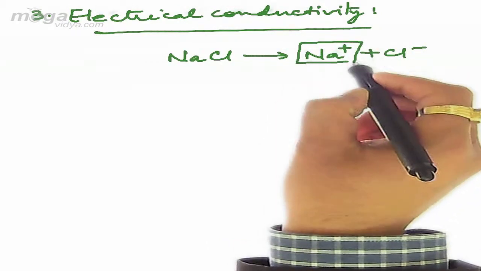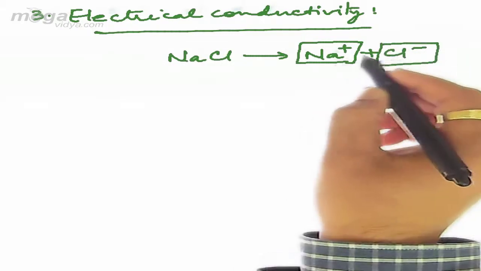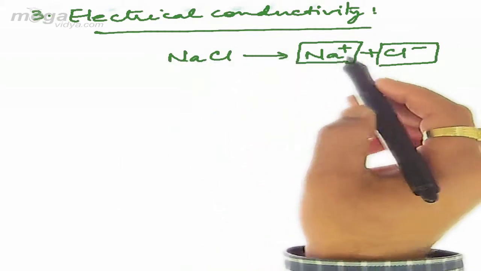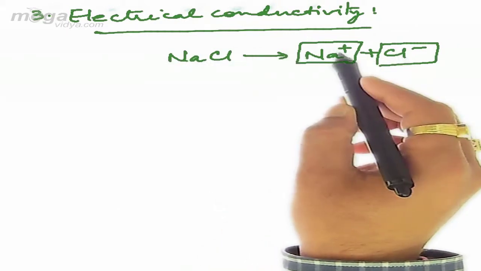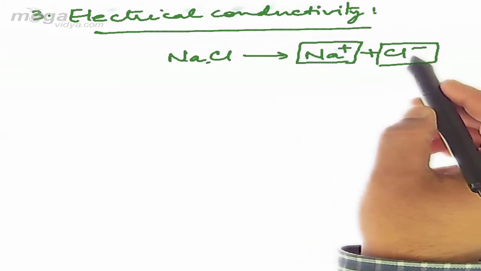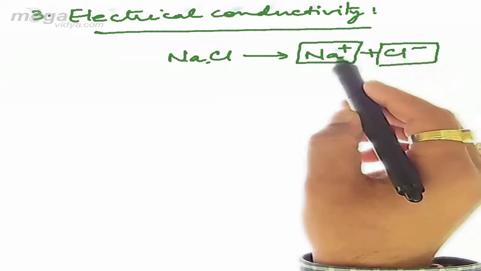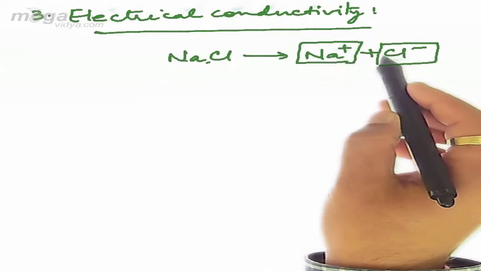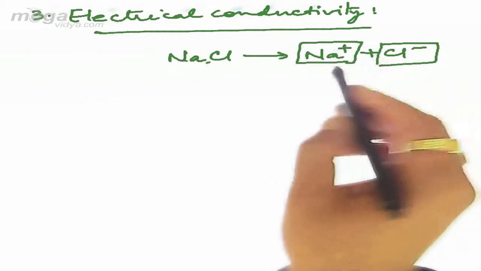Means due to the presence of charge, these ions will lead to electrical conductivity. Hence, in case of ionic compounds, there is the presence of a positively charged cation, like in NaCl we have Na positive, and the negatively charged anion, that is the chloride ion. These ions or charged particles, on migration, on mobility, will lead to electrical conductivity.